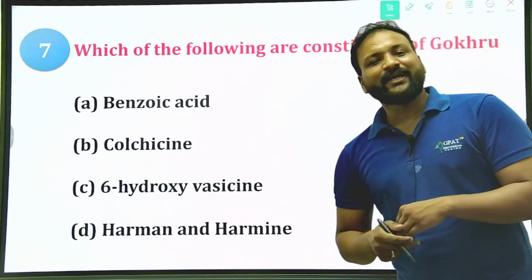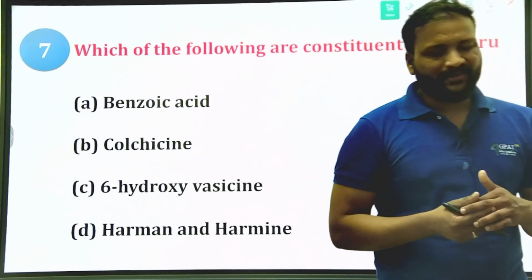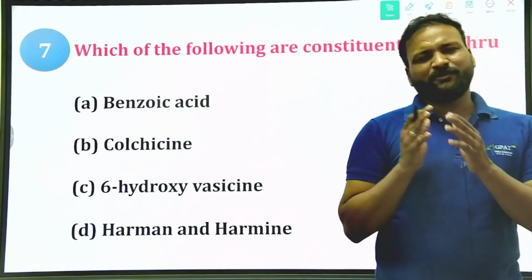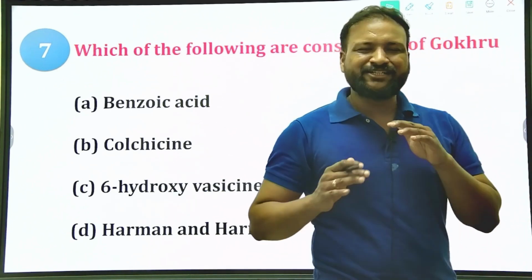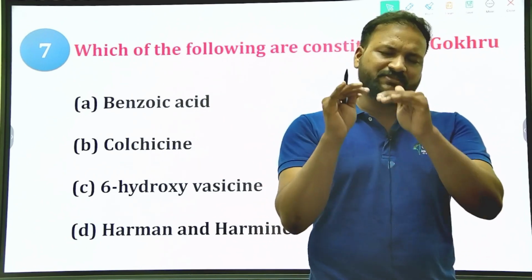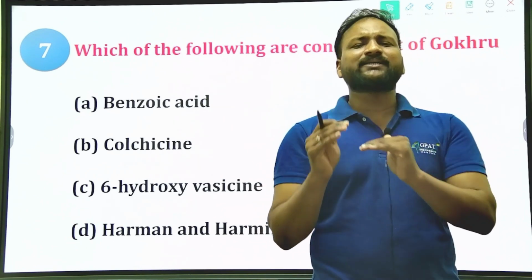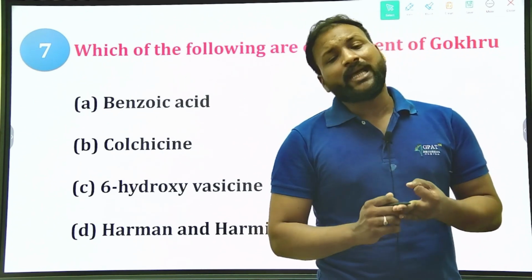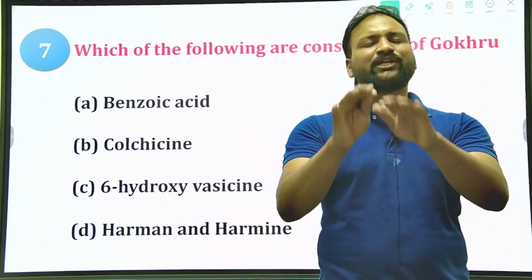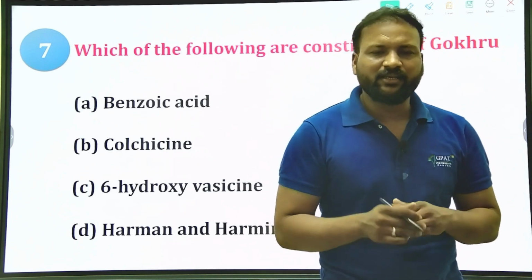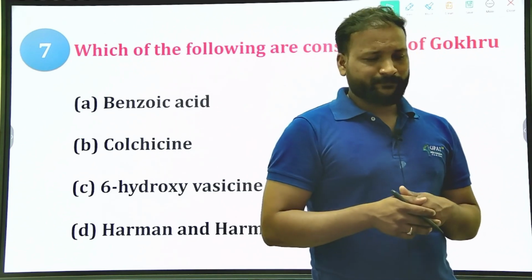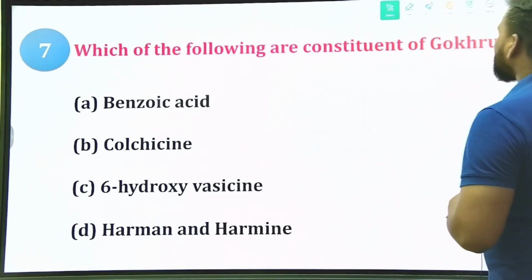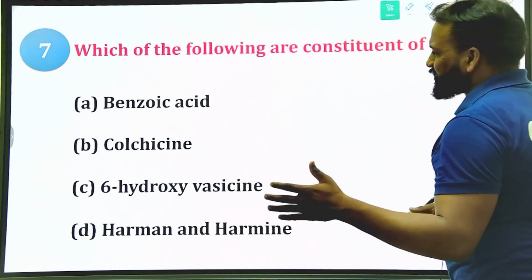If you have already completed the pharmacognosy syllabus, you can easily answer these questions. From pharmacognosy, especially at diploma or pharmacist level, they ask only the basics: the chemical constituents, the source, the use, and the chemical tests. These are the areas we need to cover in pharmacognosy for the pharmacist examination. Don't worry, you will definitely get good marks in the pharmacognosy portion.